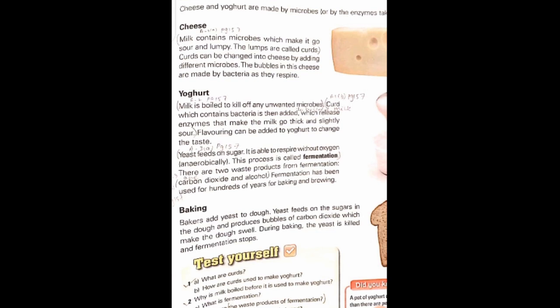This fermentation process is useful in bakery items. As you know, in bakery items yeast is added. Because of the yeast, carbon dioxide is released which makes the dough swell, and during baking the yeast is killed and fermentation stops. This is the process by which yeast is used in bakery products.